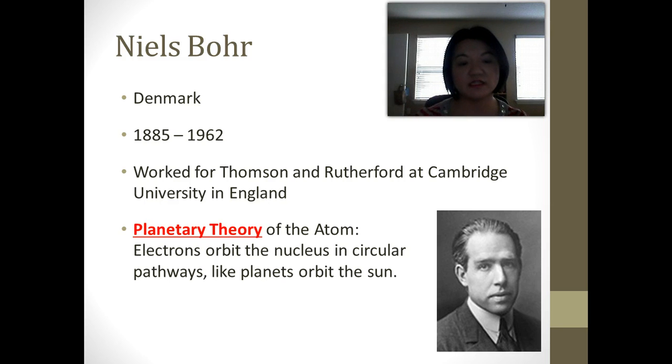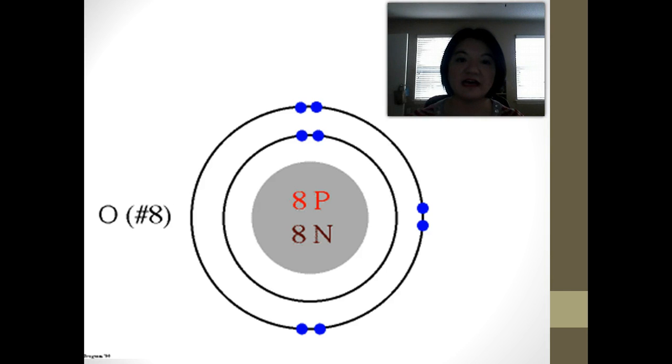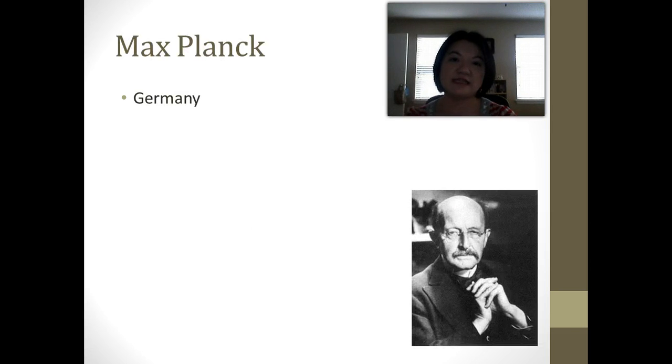And so we call this theory the planetary theory. So this is what he thought the atom would look like, okay? The nucleus is inside, in the middle, and the electrons are just going to circle around the nucleus in different levels.